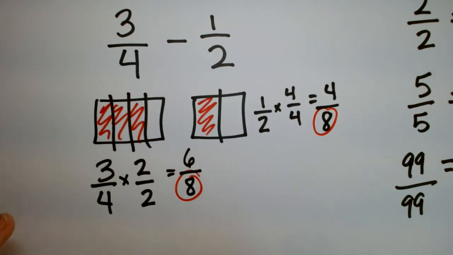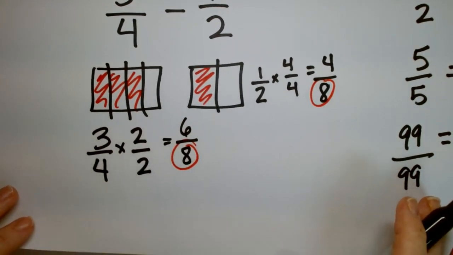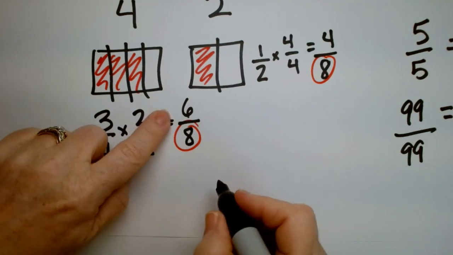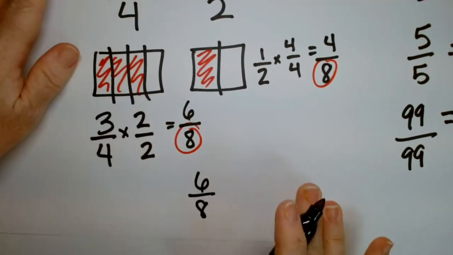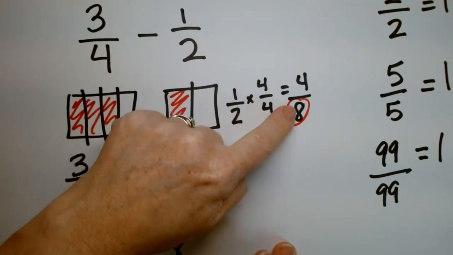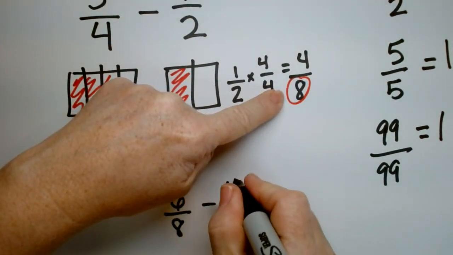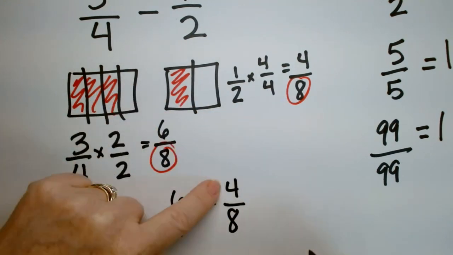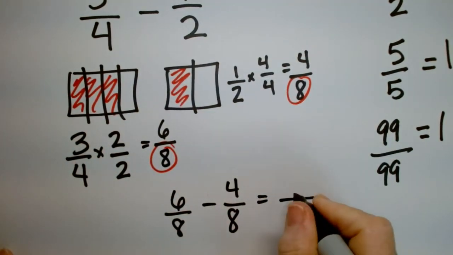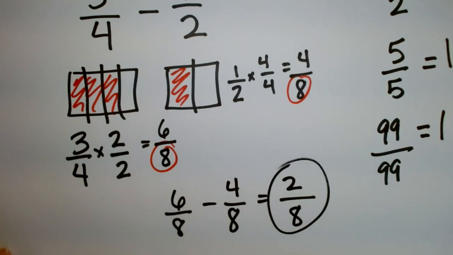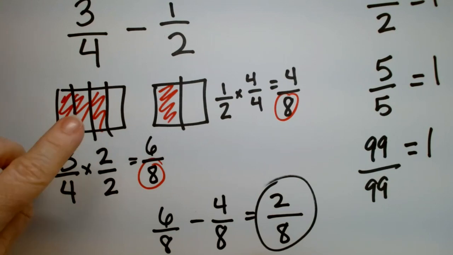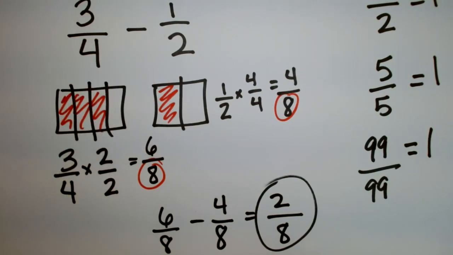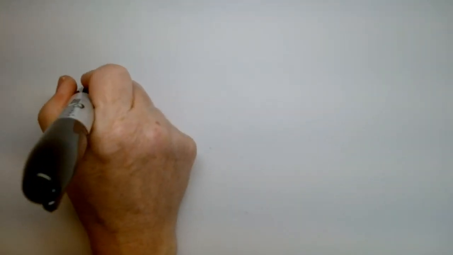So this method will work no matter what. It'll always work. Okay, so what do I have? I have 3/4 has become 6 over 8, minus a half, which has also become an equivalent fraction of 4 over 8. 6 minus 4 is 2. Your answer is 2/8. All right, I know some of you are saying, but wait, you could have just scaled up this one, and that's true. Here, we'll do it that way so we can cover both methods.